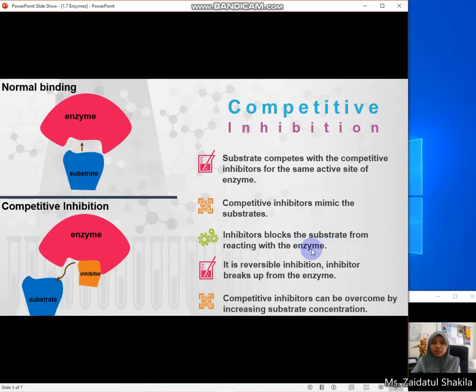So, is it reversible or irreversible inhibition? It is considered reversible inhibition because the binding of the inhibitor to the enzyme is only temporary, so the inhibitor breaks up from the enzyme. Competitive inhibition can be overcome by increasing substrate concentration so that the substrate has an increased chance of colliding with the enzyme instead of the inhibitor.